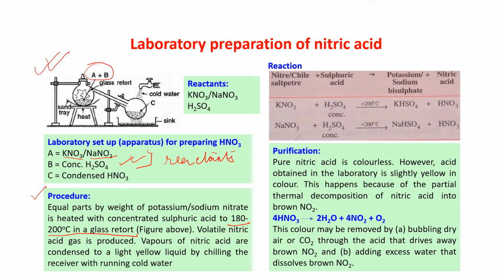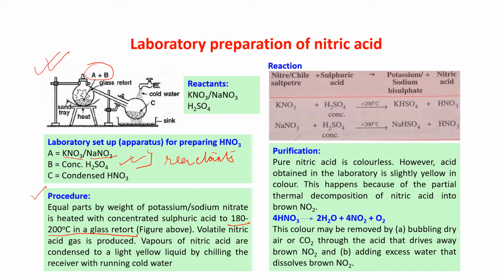The temperature should be 180 to 200 degrees centigrade, and we are taking the glass retort. The apparatus is glass. Why this glass apparatus is taken, and why the temperature should not be increased above 200, I will tell you everything. Now, what will happen if you heat these two?